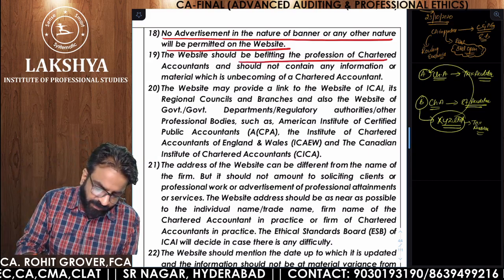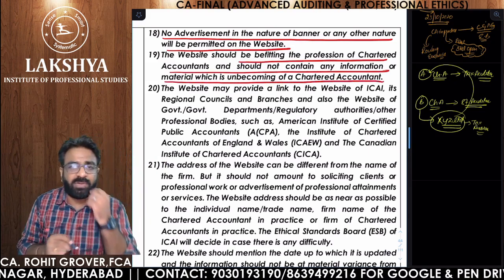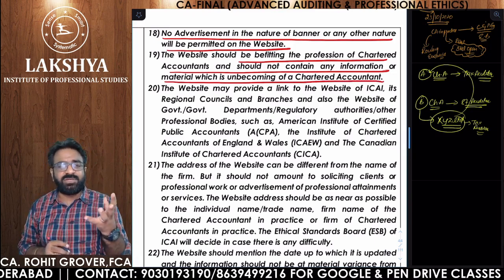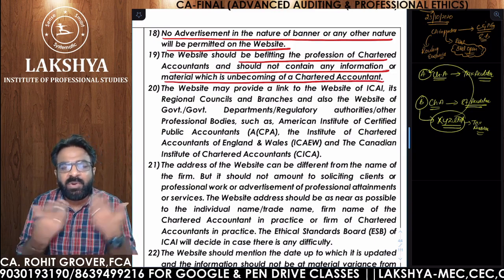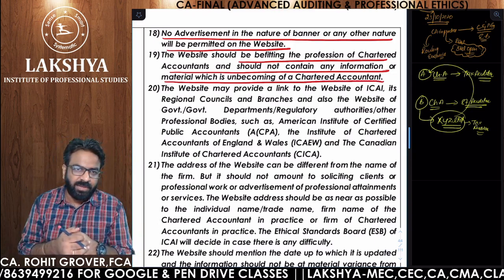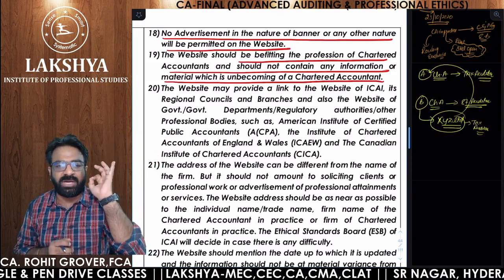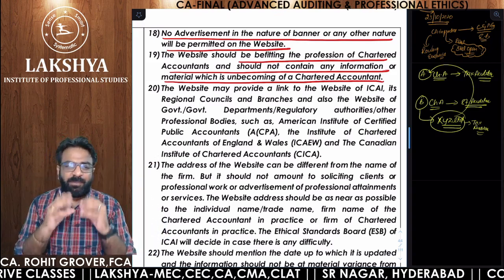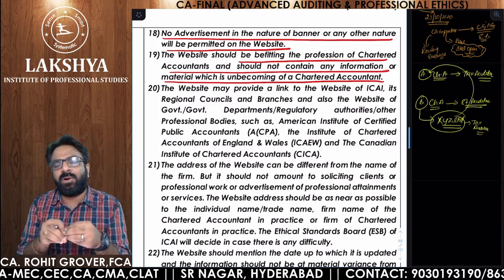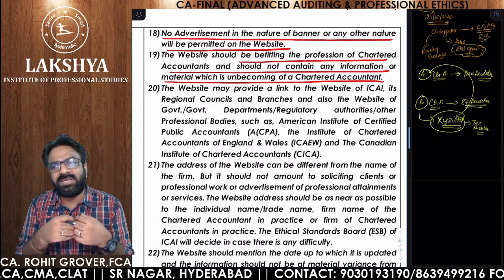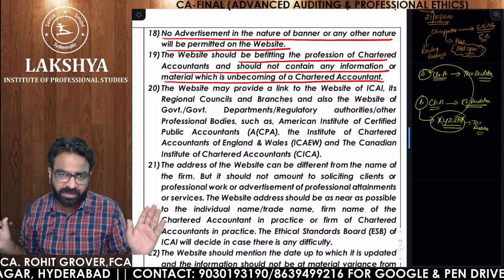Website should be befitting the profession of chartered accountant and should not contain any information or material which is unbecoming of a chartered accountant. So make sure that in your website you should not display any kind of information which is degrading the people, which is demotivating the people to become a chartered accountant. If you are putting any information on your website, make sure that it should be motivating information to become a chartered accountant, to come into this profession. If you are putting any kind of information which is defaming ICAI or degrading ICAI or unbecoming of a chartered accountant, saying that no, I'm not happy becoming a chartered accountant, all these kind of useless things are not allowed in the website.